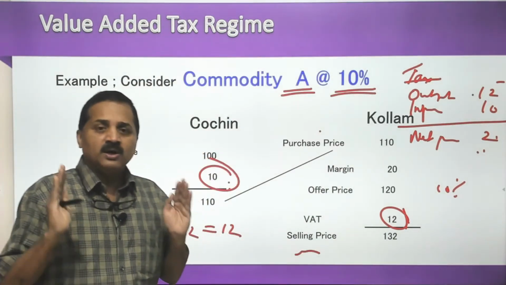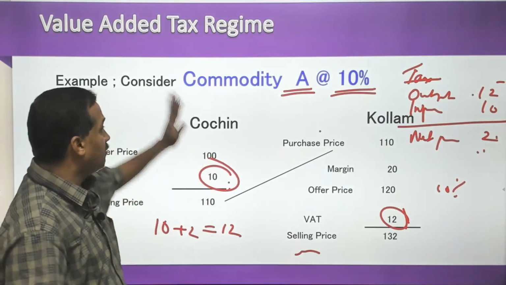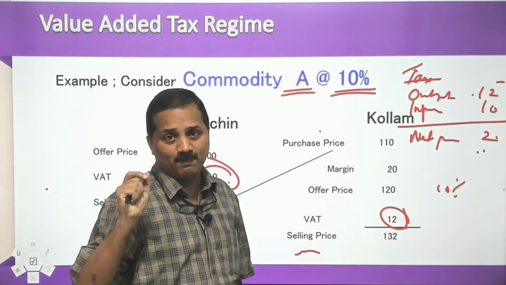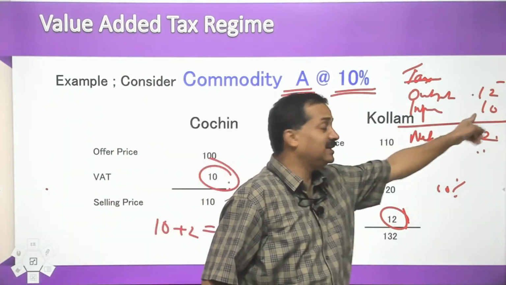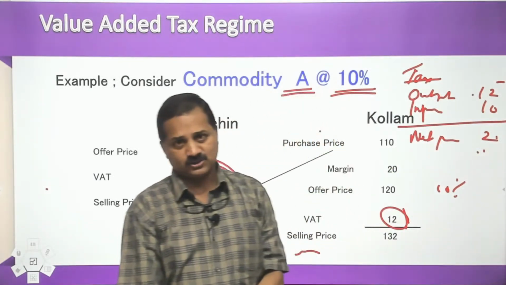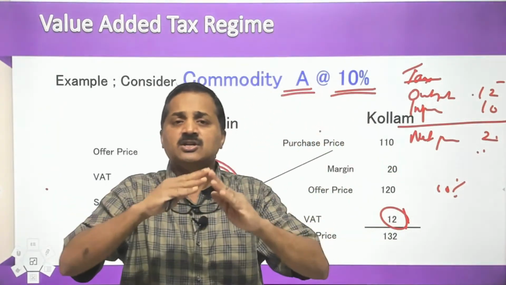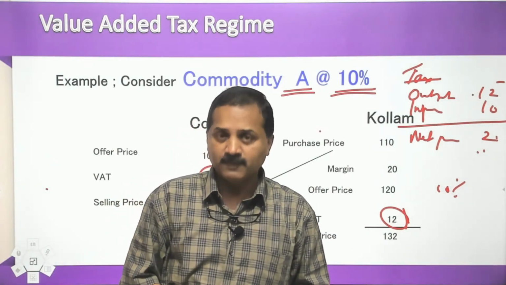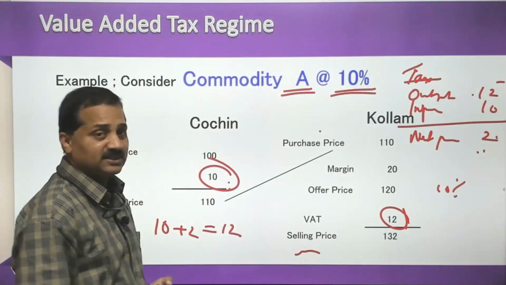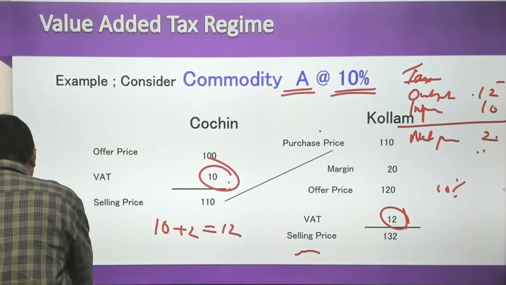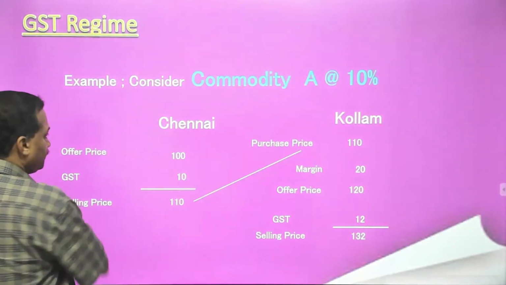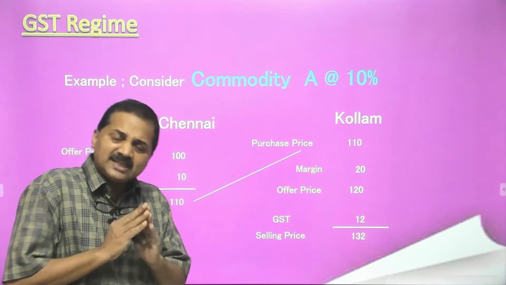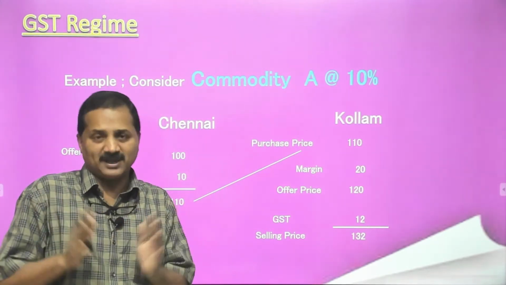Now the traders are forced to keep both purchase account and sales account. If they don't keep purchase and sales account, they will not be able to get the credit for the input tax. So this has dramatically changed taxation in various parts of the world. India also migrated to VAT taxation. Now I am coming to our most important slide, GST. What is the difference of GST? GST is nothing but a VAT format.